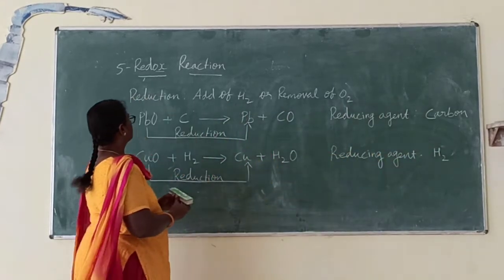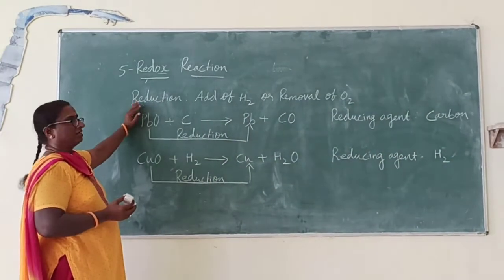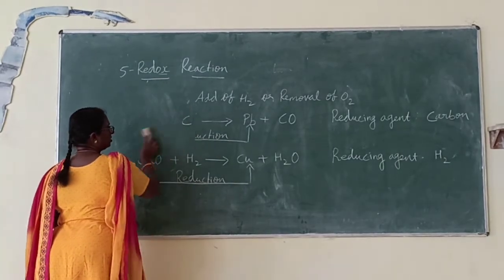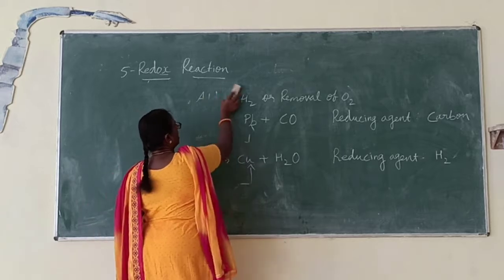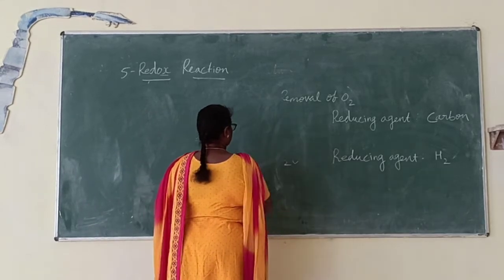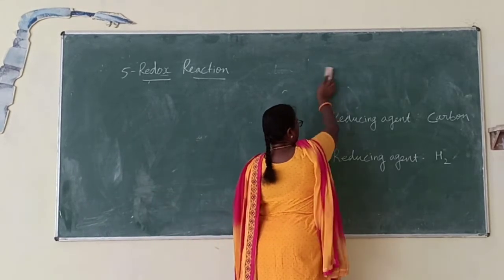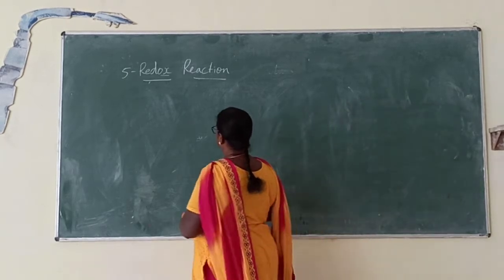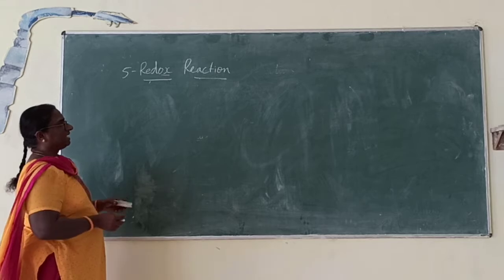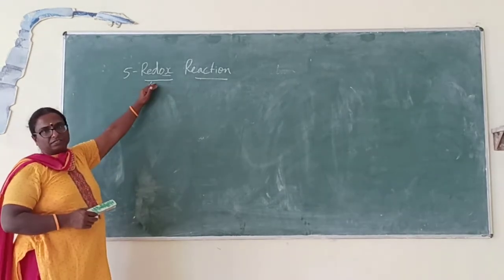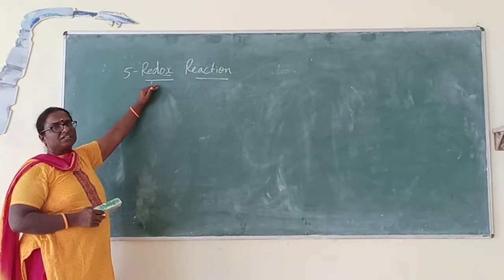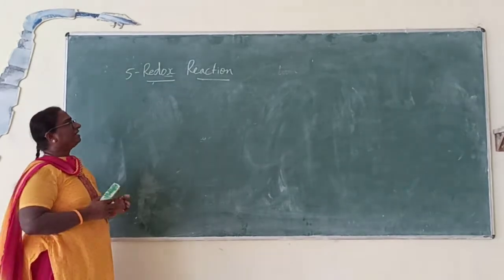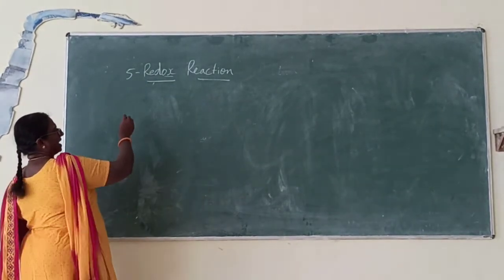So, this is reduction reaction. Now, by this time, I hope you are clear with oxidation reaction and reduction reaction. What does redox reaction mean? If oxidation and reduction both take place together, then it is called a redox reaction.